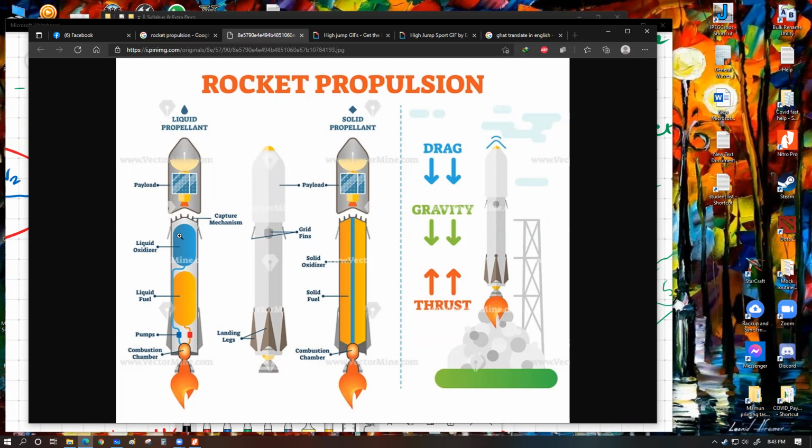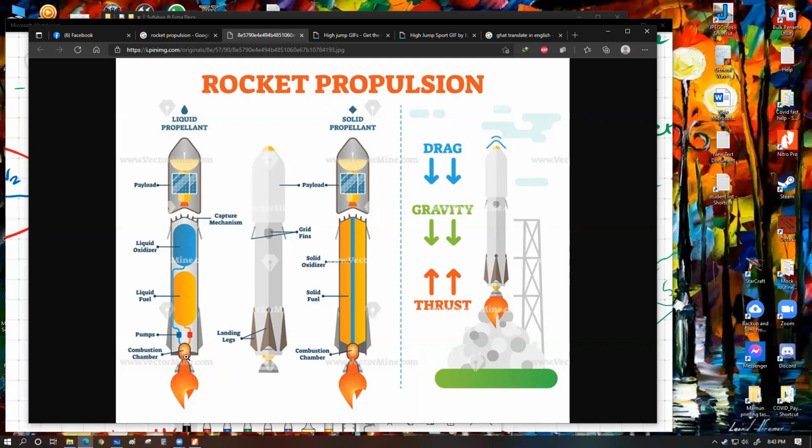What is essentially happening in a rocket engine? We have two types of liquid gases over here, which are highly flammable. For example, we can use hydrogen, we can use methane, oxygen. We usually always have one of them be oxygen. The liquid oxidizer is basically liquid oxygen. And here we have the liquid fuel. Some engines can use hydrogen, some can use solid fuel, some can use methane. They are fed into a combustion chamber over here, and this is ignited by sparks when the rocket is at the bottom level, and then these pumps start to deliver this at a certain rate.